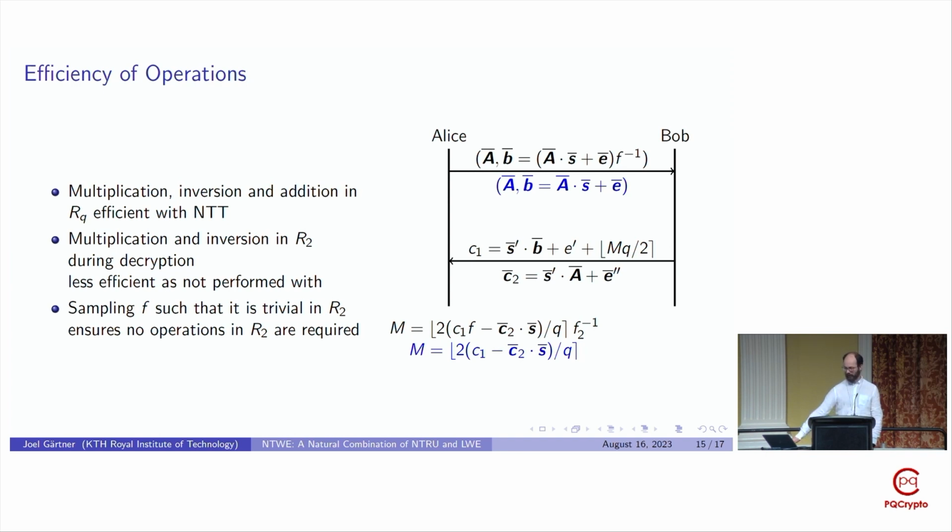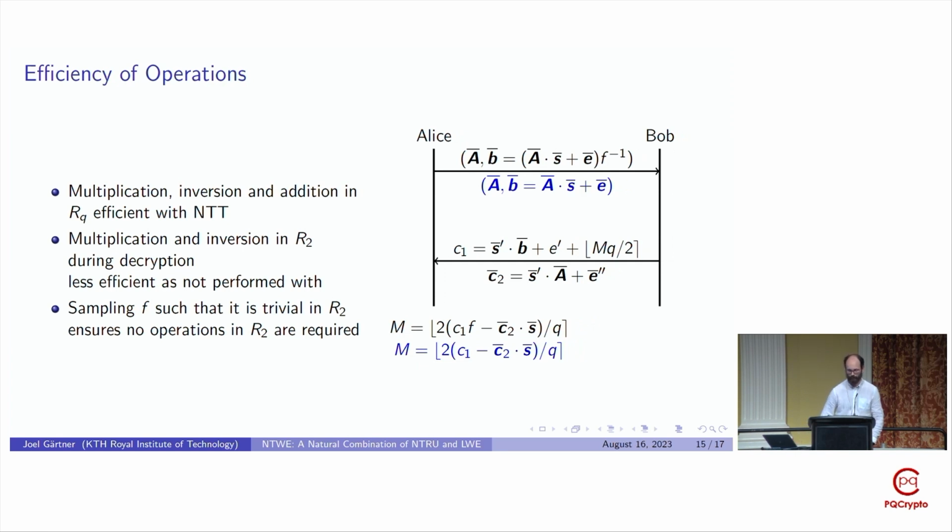And then the decryption only consists of similar operations as in comparable module learning-with-errors-based crypto systems, although this comes at the cost of a somewhat larger decryption failure probability. But this was already accounted for in the concrete parameterizations I presented a few slides ago. So for the parameterizations in that slide, our scheme is actually more efficient in all steps than in comparable Kyber parameterizations.